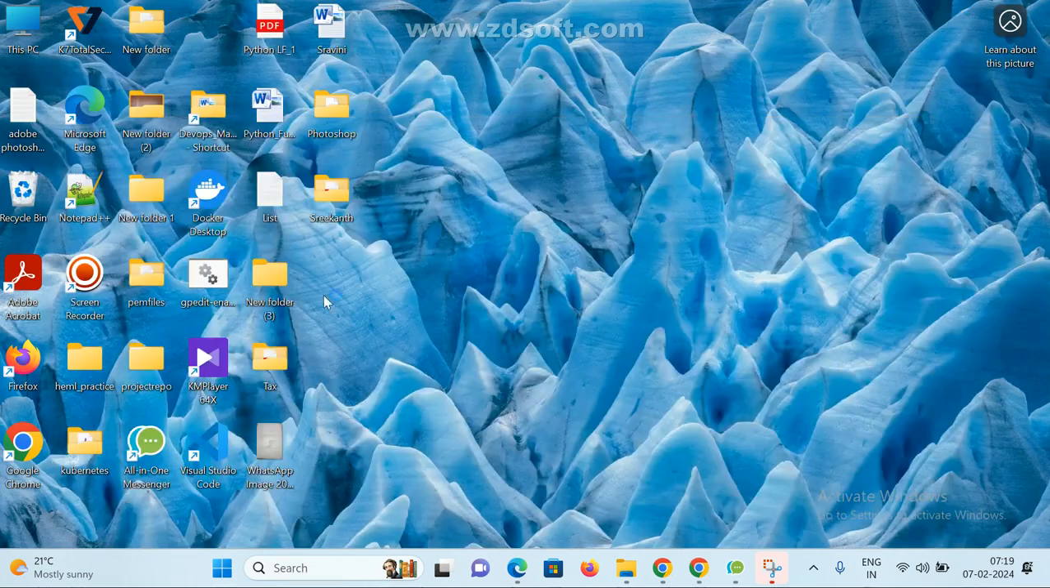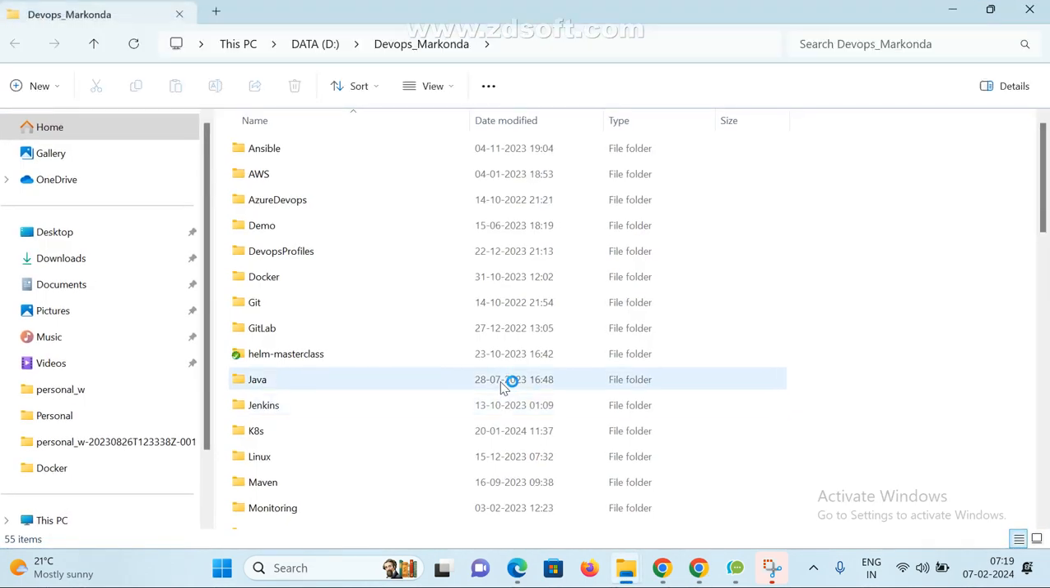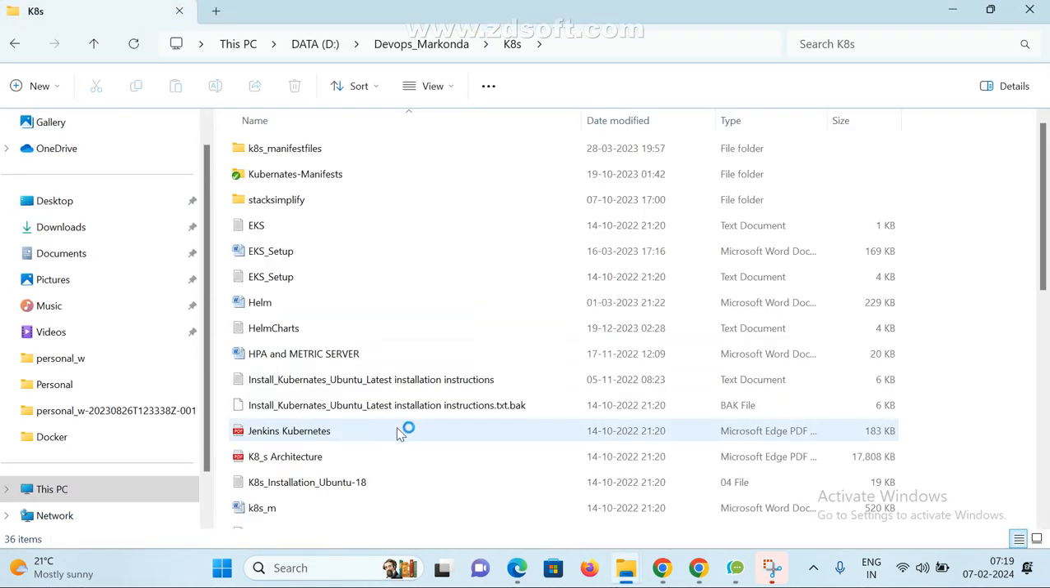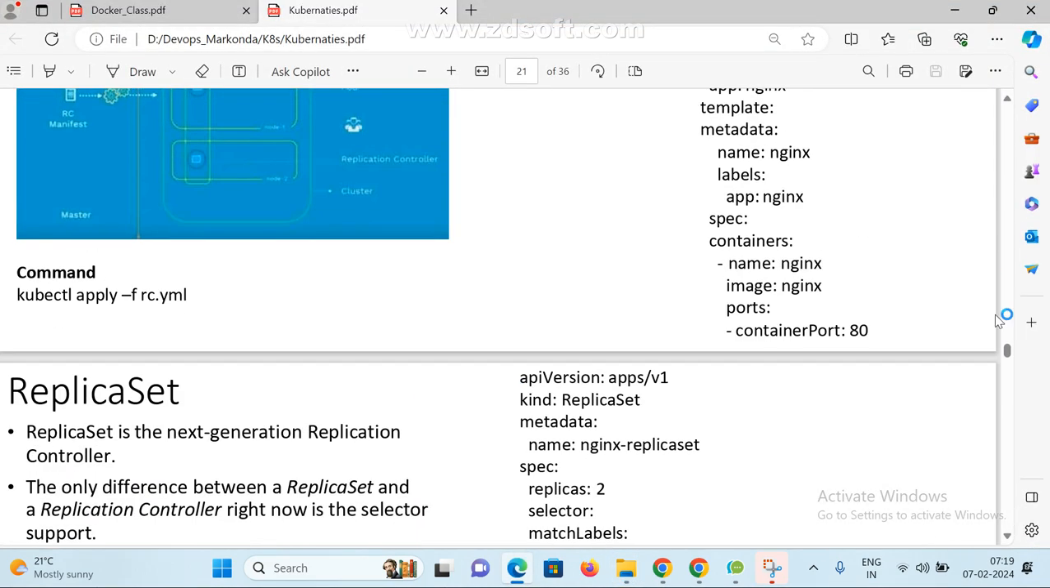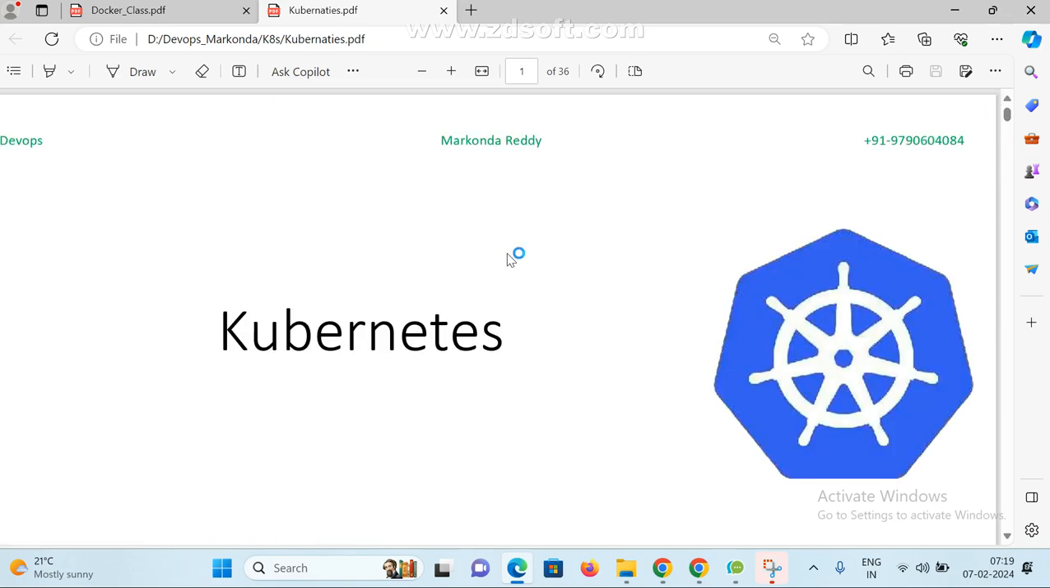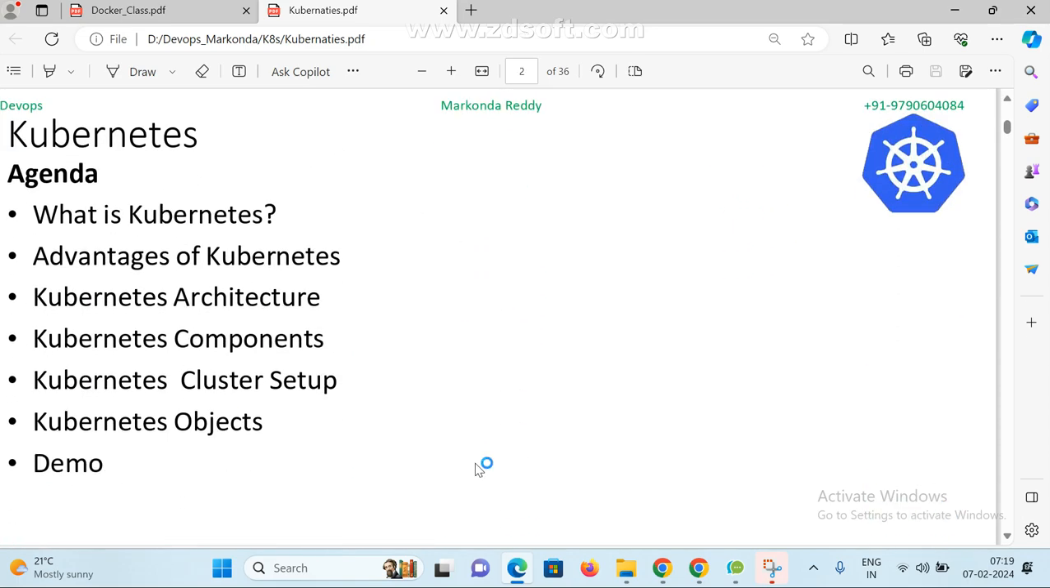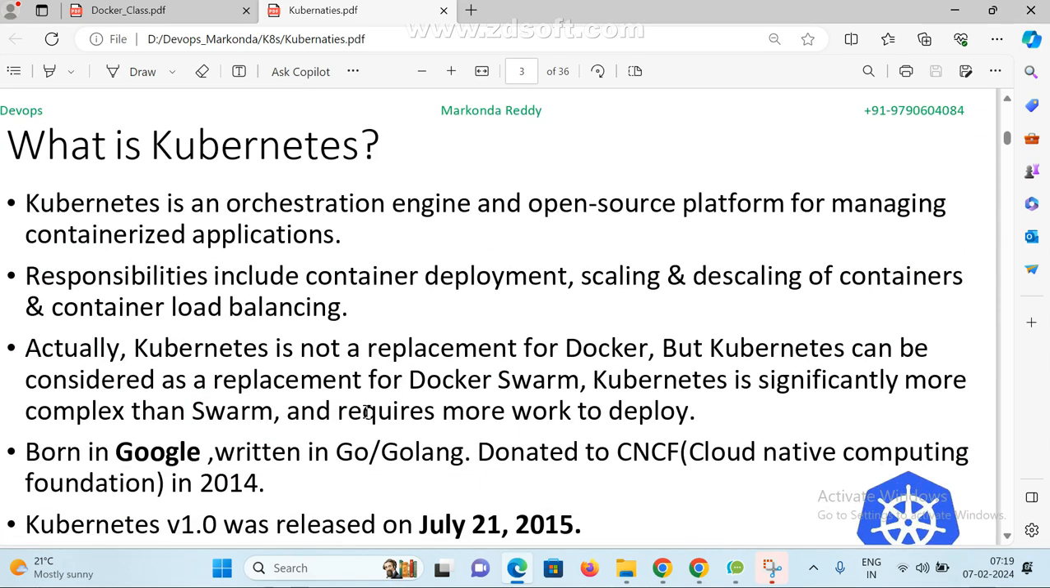Now I come to Kubernetes. Why should you go for Kubernetes? What are the advantages? There are many advantages available, a lot of them, and we can check them. Kubernetes is very popular nowadays. Most people are using the containers architecture with Kubernetes. First, we'll see what Kubernetes is.